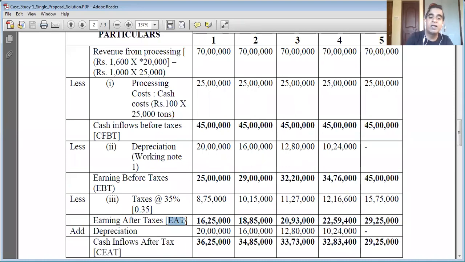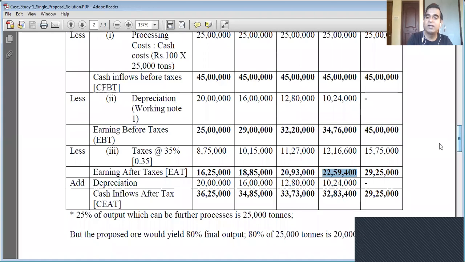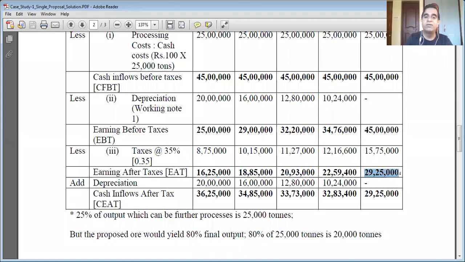Once you deduct tax, what we get is earnings after taxes. So 25 lakh minus 8,75,000 is 16,25,000, the earnings after taxes in the first year. 29 lakh minus 10,15,000 is 18,85,000. 32 lakh 20,000 minus 11 lakh 27,000 is 20 lakh 93,000. 34 lakh 76,000 minus 12 lakh 16,600 is 22 lakh 59,400. 45 lakh minus 15,75,000 is 29,25,000, the earnings after taxes in the fifth year.